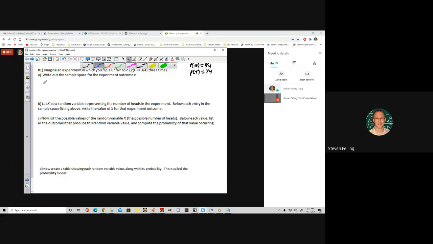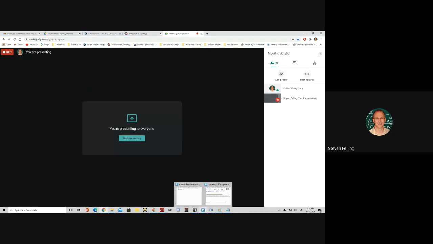Okay, so I'll write a sample space out. We're flipping a coin 3 times. And that means what could happen is you could get all tails. You could get 1 heads, and the head could be first, or it could be second, or it could be third, right? Or you could get 1 tail, and the tail could be first, or the tail could be second, or the tail could be third, or you could get all heads. Those are the possible things that can happen in the scenario. Okay, so that's the possible scenario here.